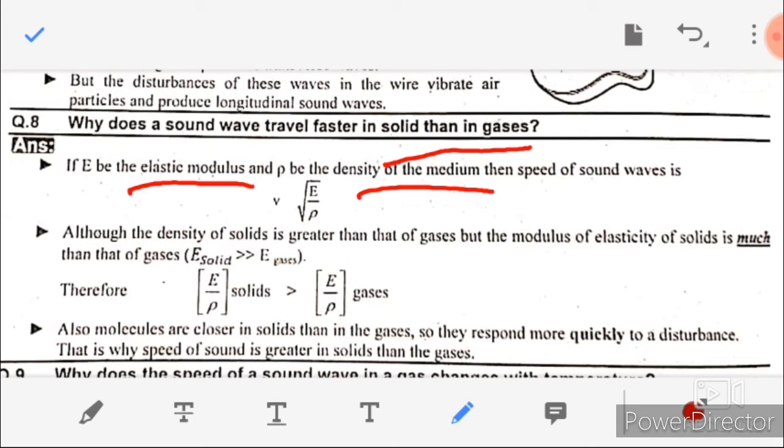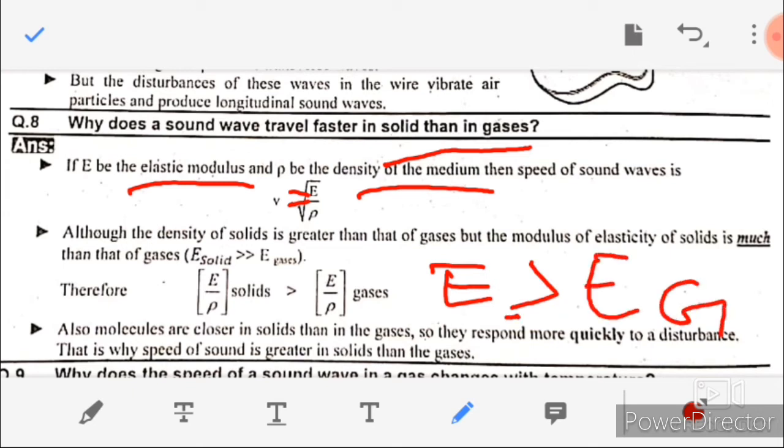If E is the elastic modulus and rho the density of the medium, then the speed of the wave is given by v equals under root E divided by rho. Although the density of solids is greater than that of gases, the modulus of elasticity of solids is much more than that of gases. E of solids is greater than E of gases.